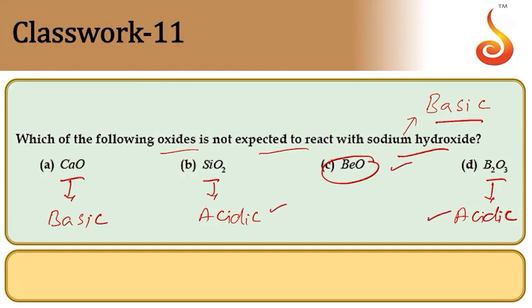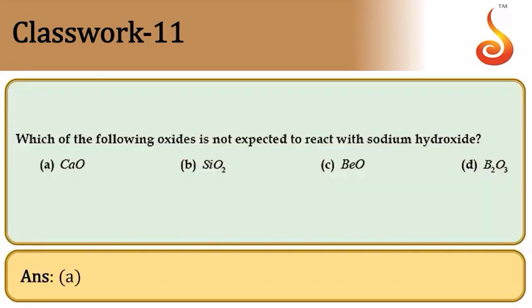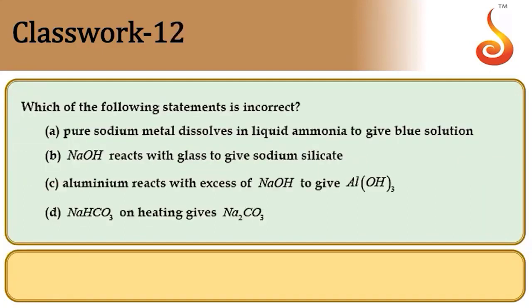Now sodium hydroxide, being basic, can react with acidic compounds as well as amphoteric compounds. It will not react with another basic compound. Therefore, sodium hydroxide will not react with calcium oxide. That is to say, option A is correct. So the answer is A.